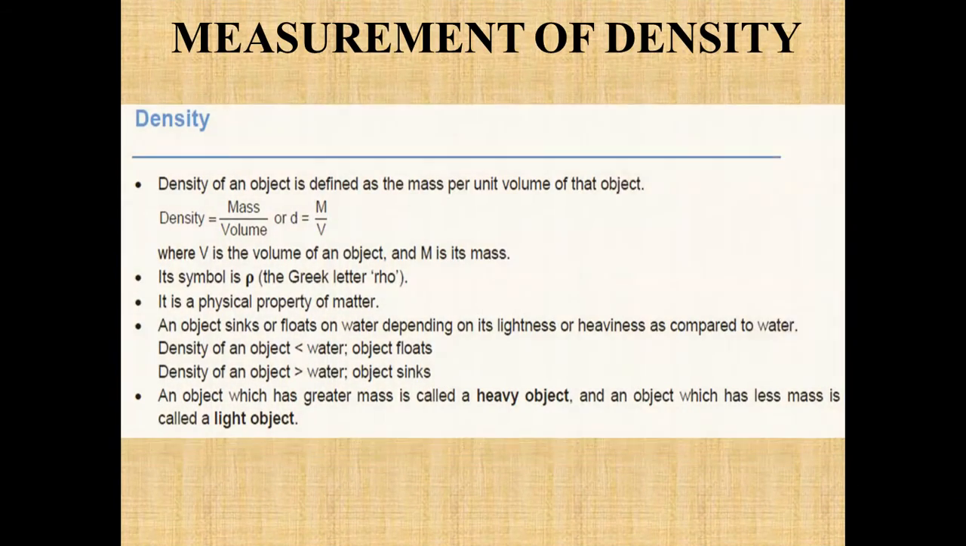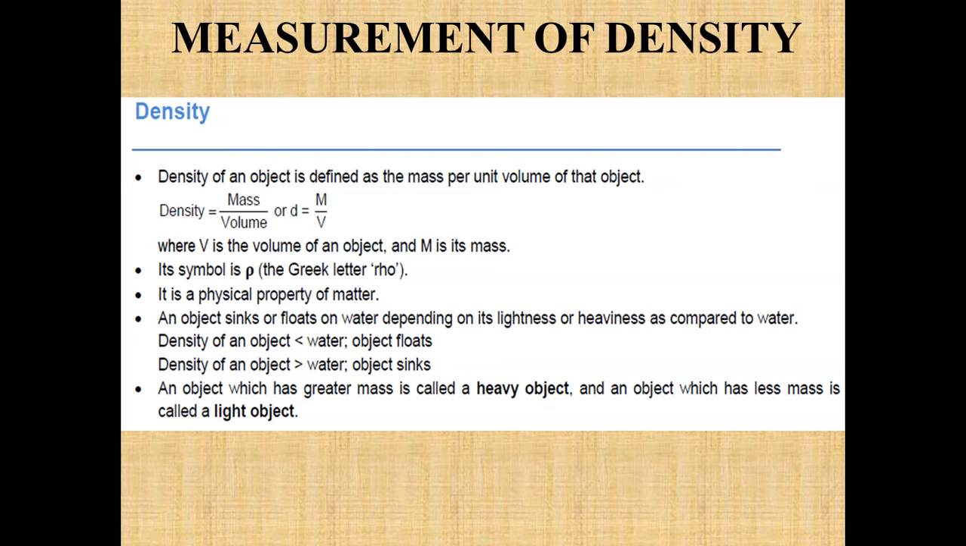First of all, density. The density of an object is defined as mass per unit volume of that object, or we can say that density is actually mass upon volume. It is generally denoted by this symbol, which we call rho. It is a physical property of the matter.